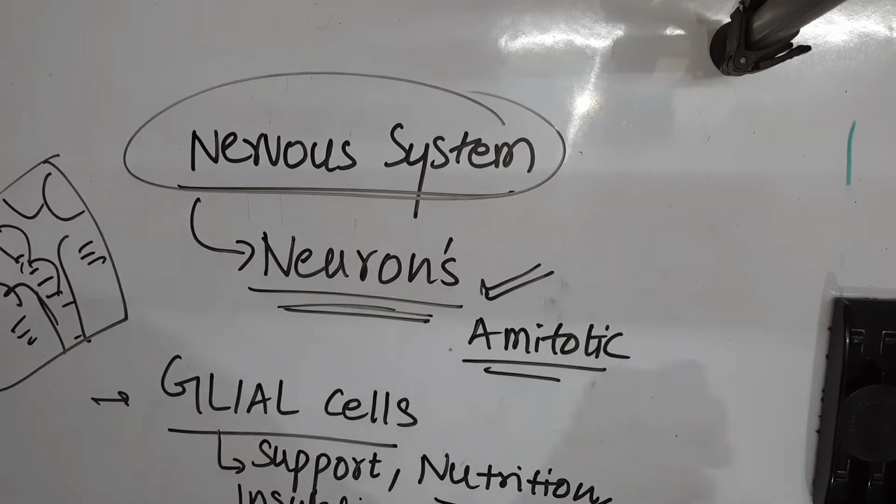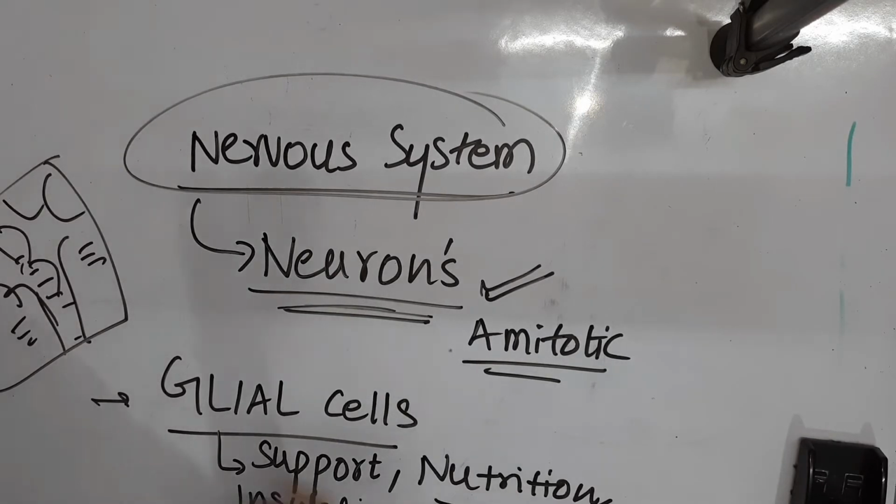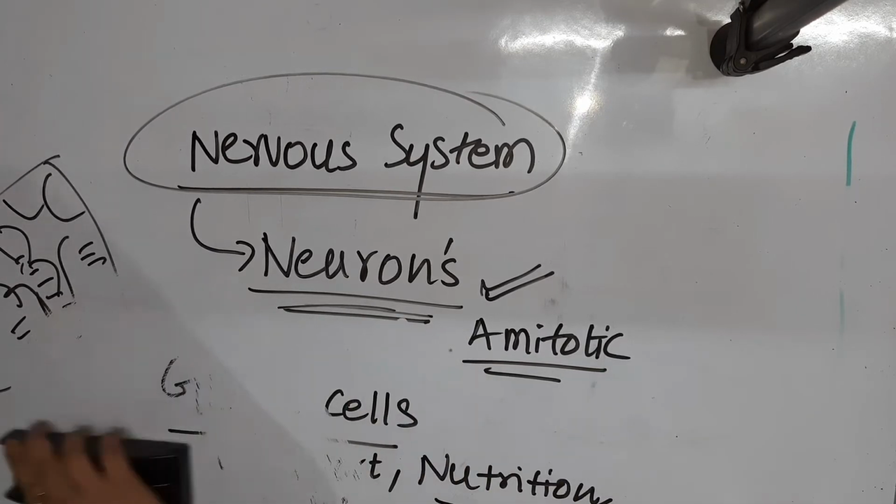We have heard the term myelin sheath. Insulation is provided to prevent the loss of the electrical impulses flowing in the neuron. That is why insulation is required. There are other cells also which are a part of the CNS and PNS. I'll just name a few of them.